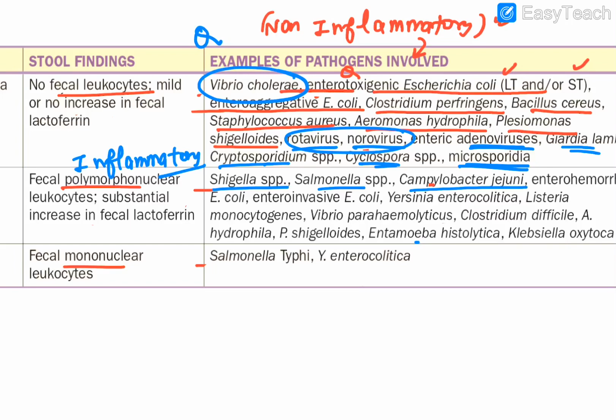Now, another particular fellow which is not properly seen in this picture is termed enterohemorrhagic E. coli. This particular name is what?